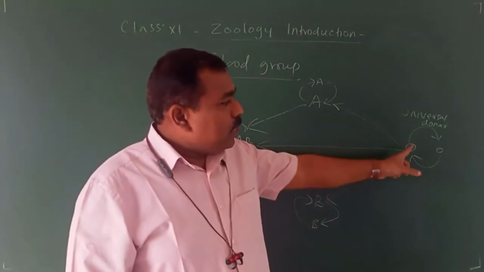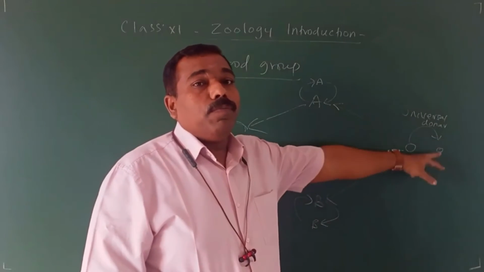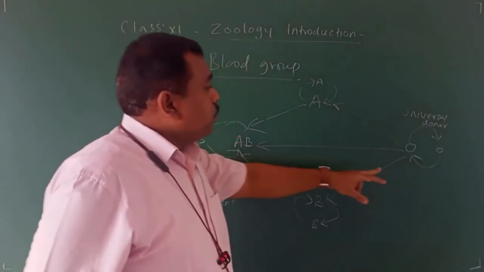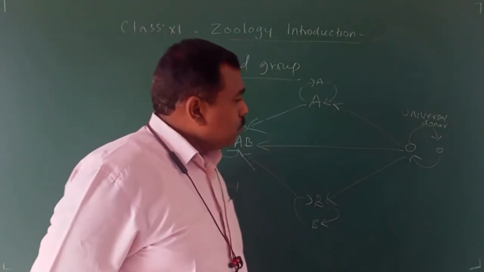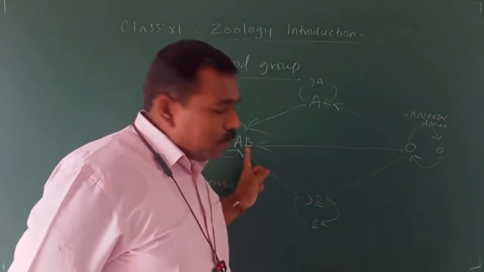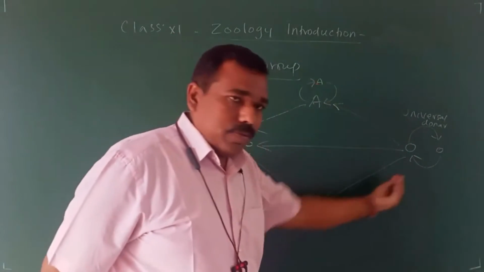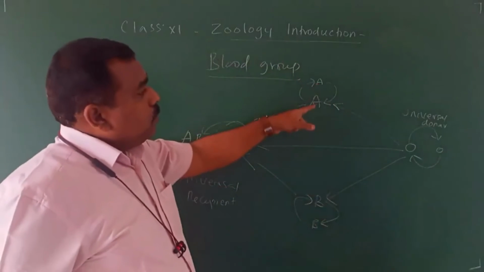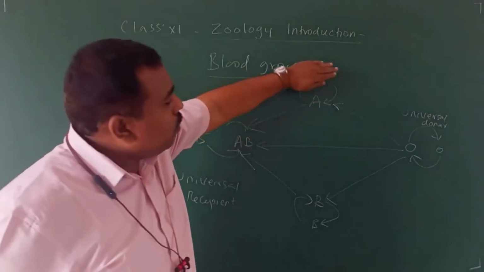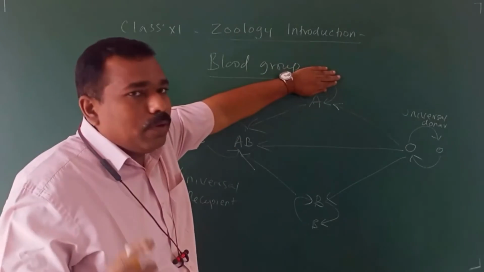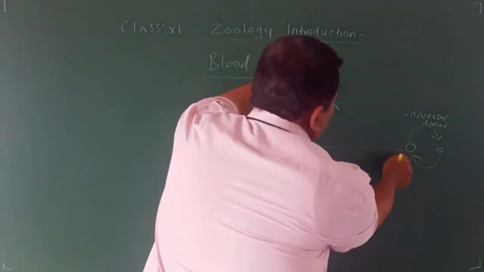If an O blood group person met with an accident, only an O person can donate. An A person cannot donate to O. He is a universal donor, but he cannot receive from anyone. Okay, now the questions. An A blood group person met with an accident, there is no availability of A, so which one can we offer? Next we can go for O.